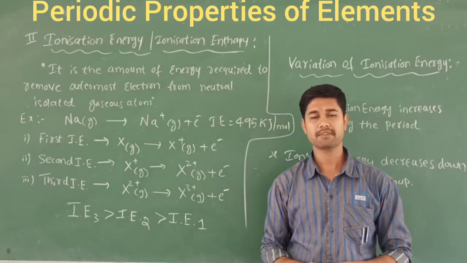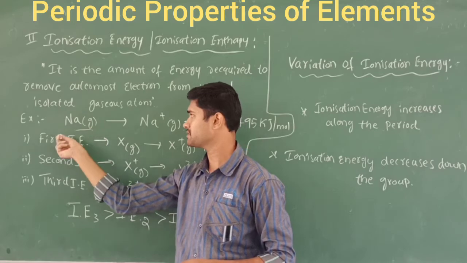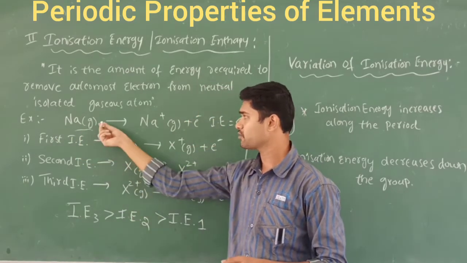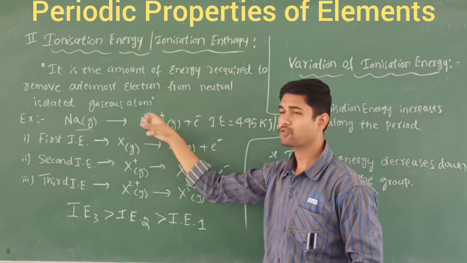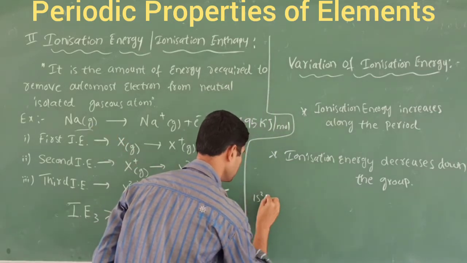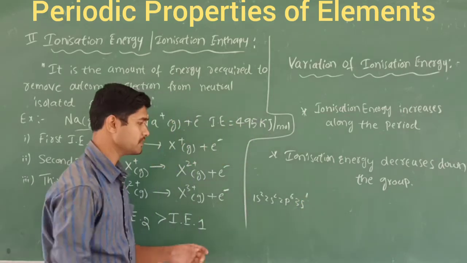That sodium metal is first converted into gaseous form. That is called isolated gaseous form. This is now an isolated gaseous atom, right? After that, it is going to remove one electron. That is the amount of energy required to remove the outermost electron. How are we going to write it? That is 1s2, 2s2, 2p6, 3s1. The outermost orbital is this one.